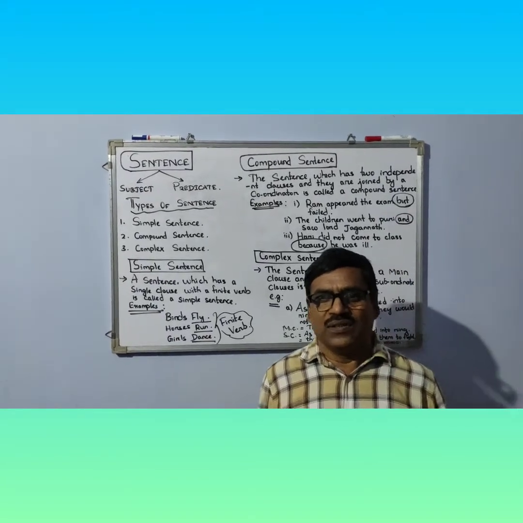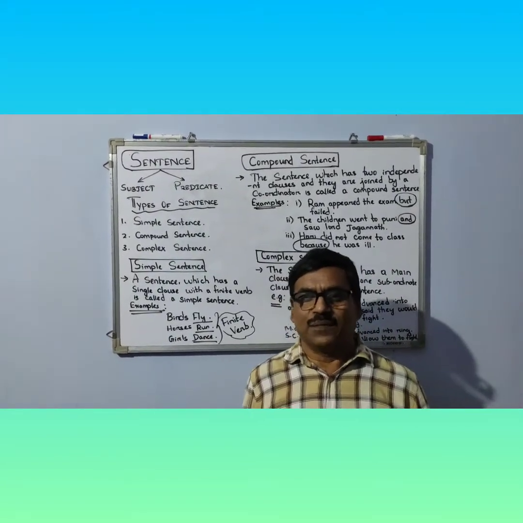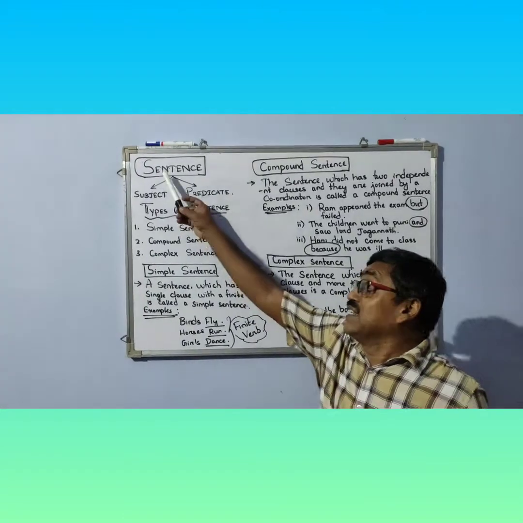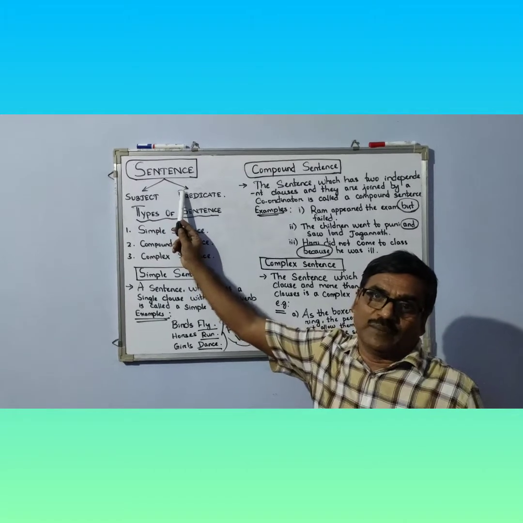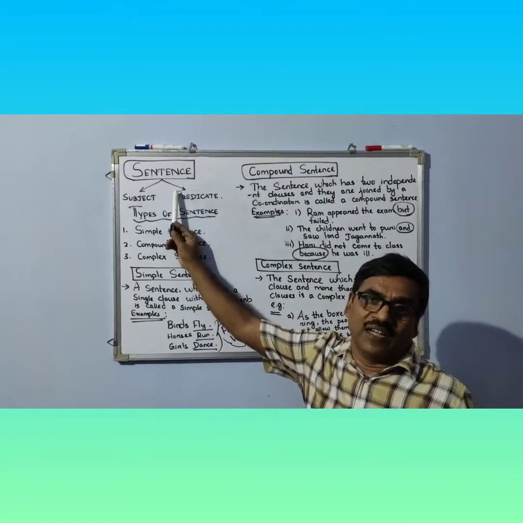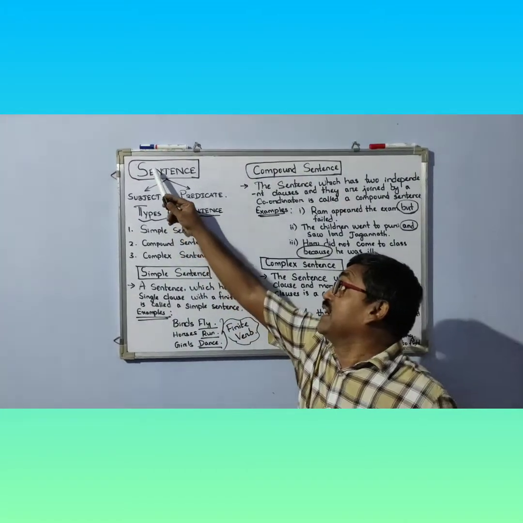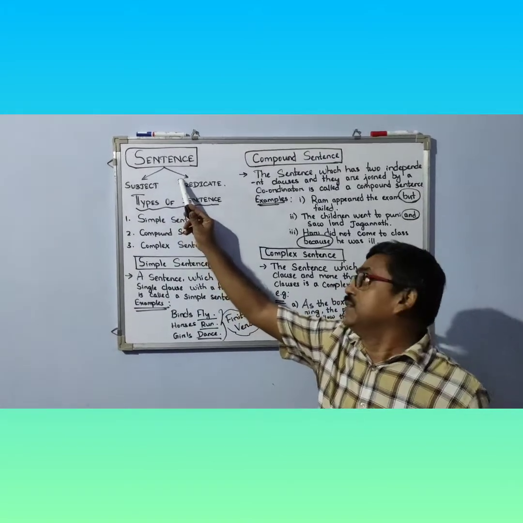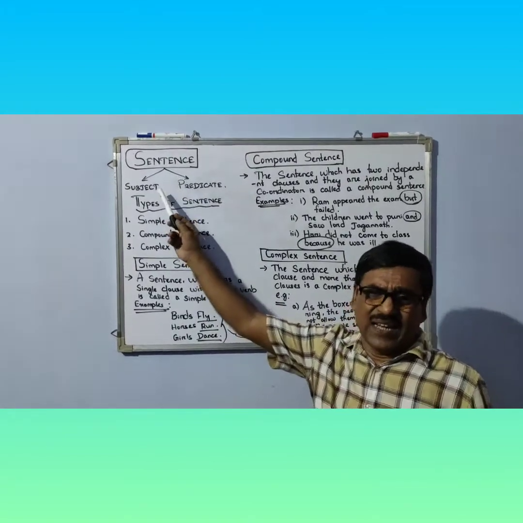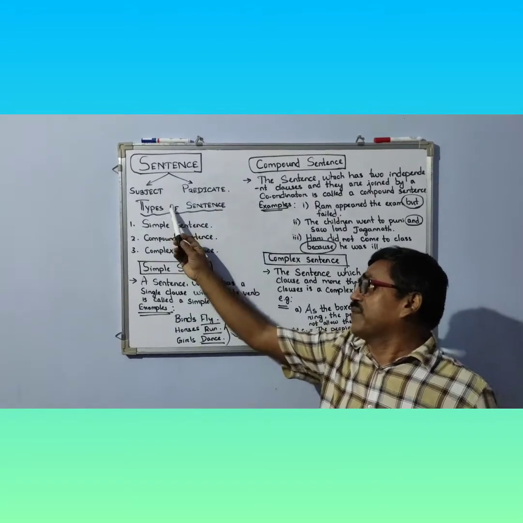As you know, a sentence is of two parts. First one is subject, second one is predicate. Again I am telling you, a sentence is of two parts: subject and predicate. Then we will discuss the types of sentence.